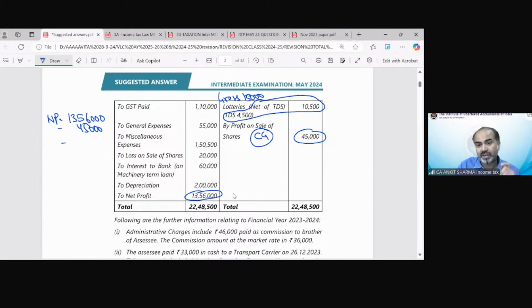Correct. Abhishek is saying 10,500. Shoaib is saying 10,500. And Arino is also saying 10,500. Well done. Because in my profit, how much is actually included? Only 10,500. If the gross amount of 15,000 had been written over here, then we would deduct 15,000. But in my profit only 10,500 has been included. So I am going to deduct 10,500.